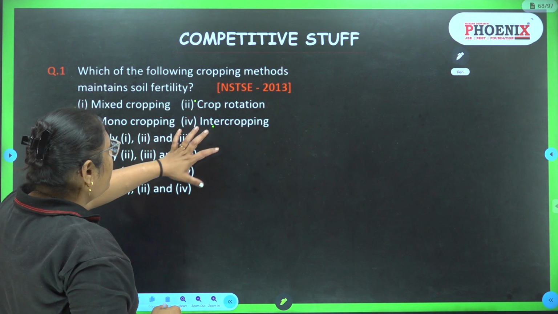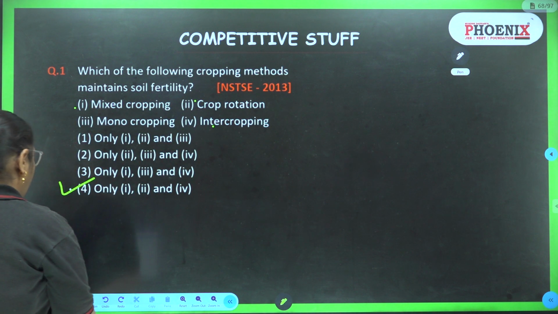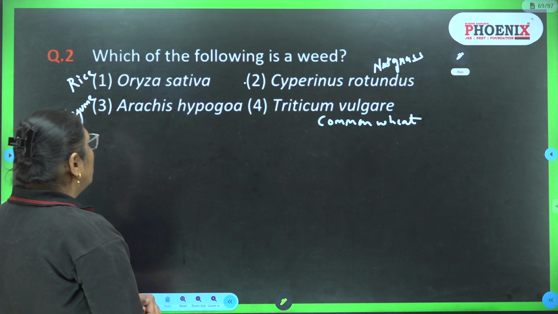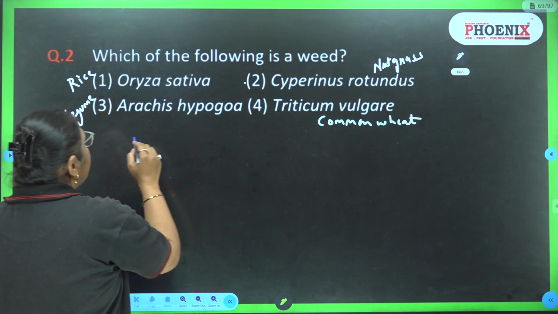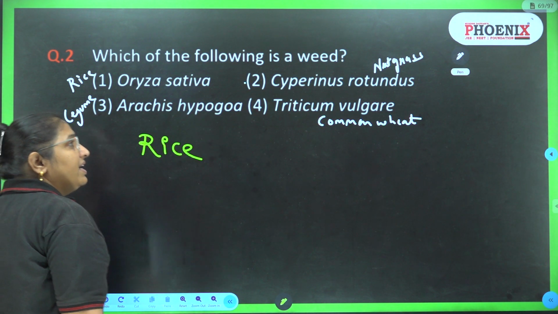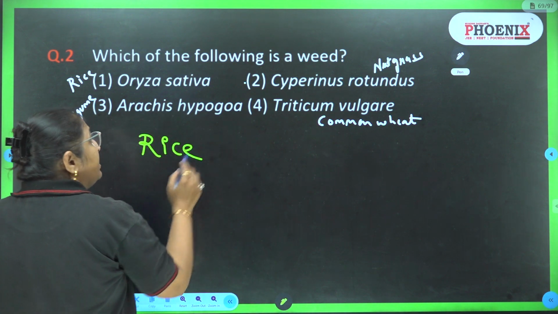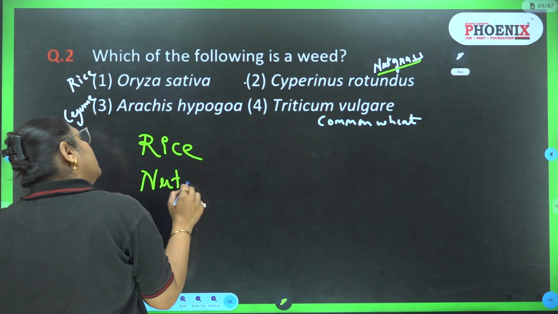All three of this will increase the fertility of soil. Which of the following is a weed? Okay, so here the first one is Oryza sativa, that is the example of rice. Second one, that is Cyperus rotundus. This is the nut grass. Its common name is nut grass.